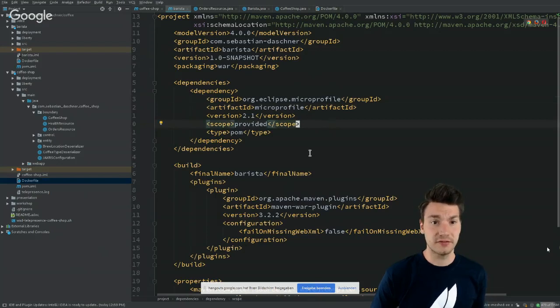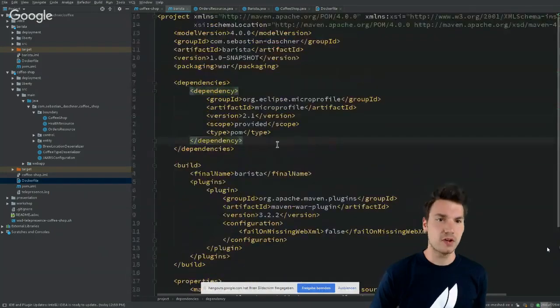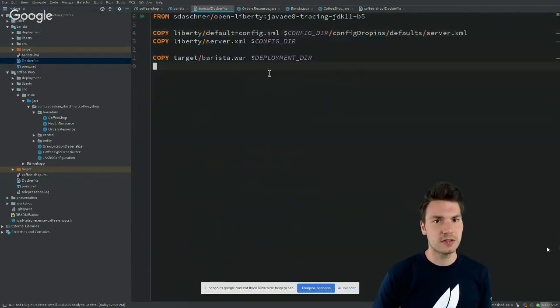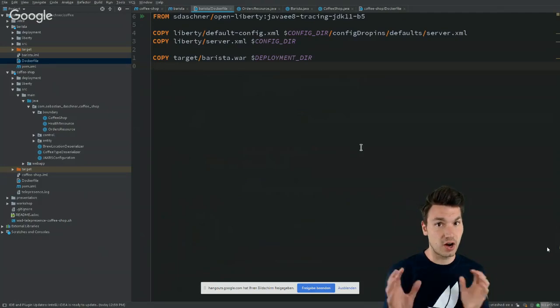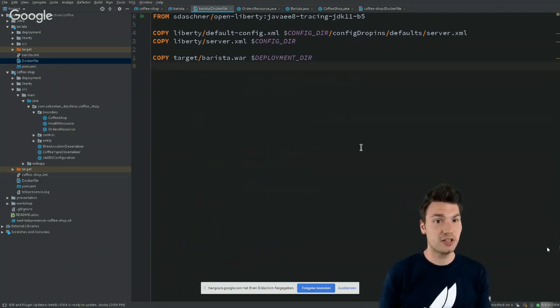So it's even sufficient to use that dependency. Anyway, if I use an application server that also supports MicroProfile or combinations of the APIs, depending on what you need in your project, that is possible as well. So this Dockerfile here for our Barista application looks very similar. We have our deployment artifact, barista.war, and the same thing here as well.